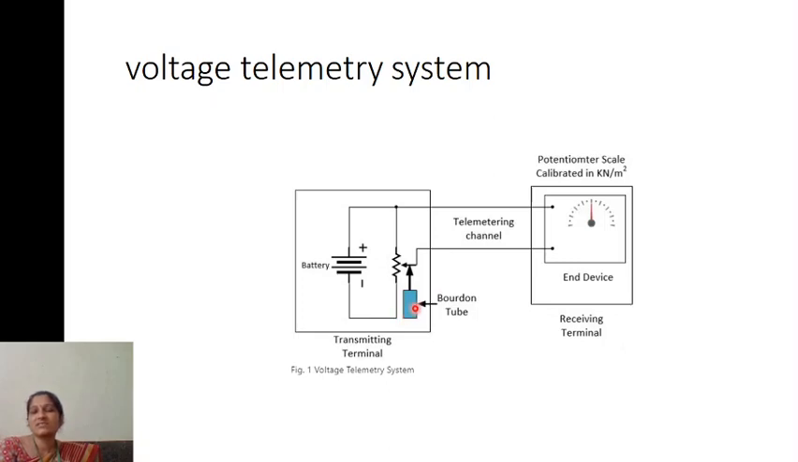Suppose here you are using a Bourdon tube, which is connected to the pressure. Whenever the pressure changes, the Bourdon tube, which has a C section, expands. When the C section expands, the pointer will be moving.